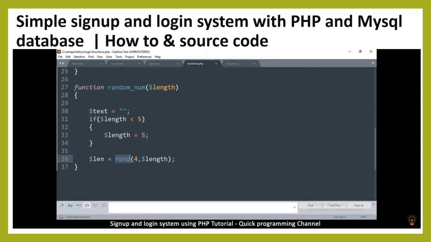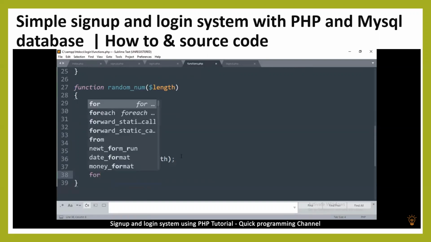This is how you get a random number between 4 and whatever that number is, which is maybe 20 in our case, between 4 and 20. So that's why we make sure that it's not less than 5, because otherwise if I put 0 here it will cause an error, because this number should always be smaller than that. So len is the new actual length now. Okay, so I'm going to say 4.